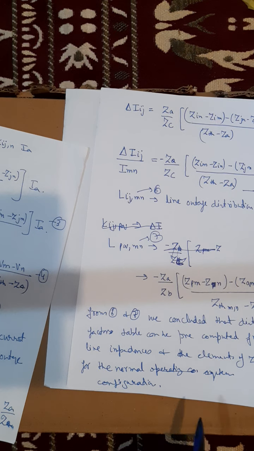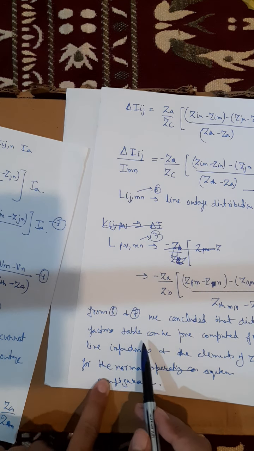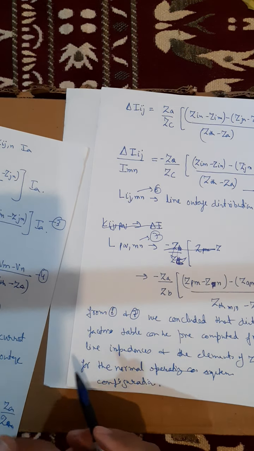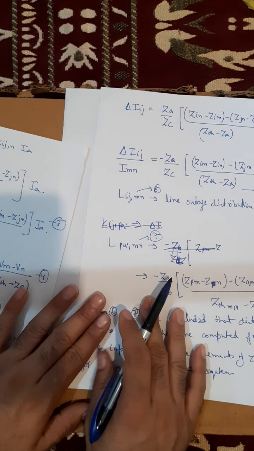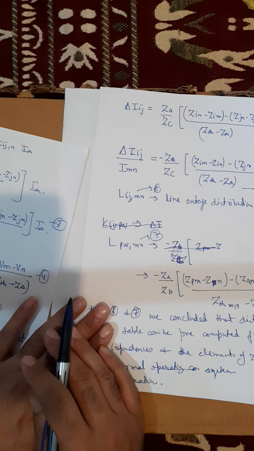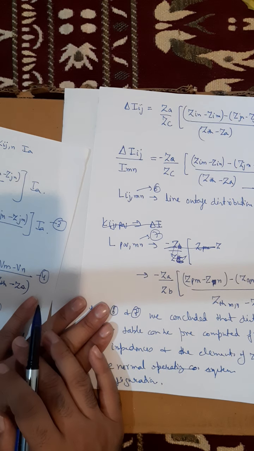So now these pre-computed tables can be used to evaluate the impact of any single line outage on the current flows in the remaining lines.